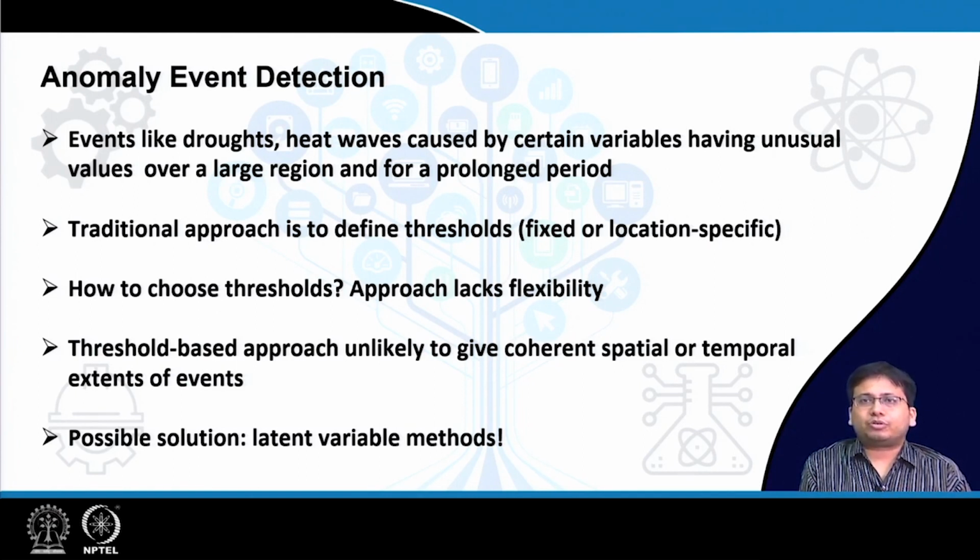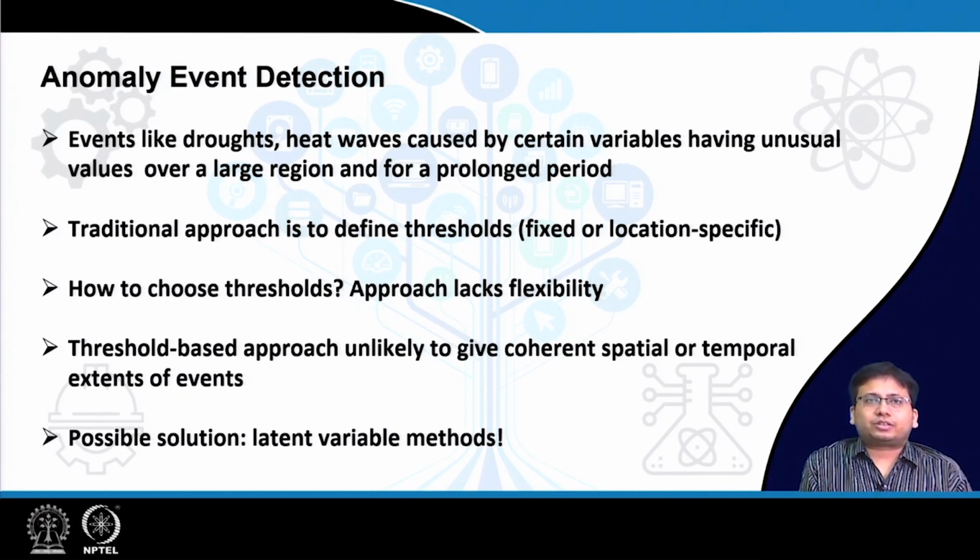Whatever threshold you choose, unless you choose a very low threshold, you are unable to identify such coherent regions. But then again, if you choose a low threshold, that defeats the whole purpose, because we are usually interested in significant deviations from the normal or the long period average.